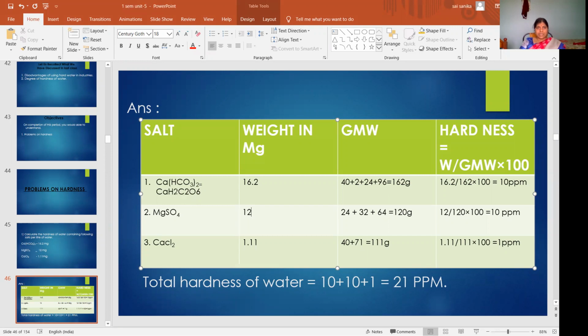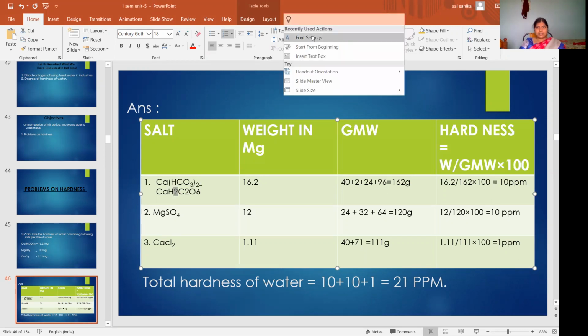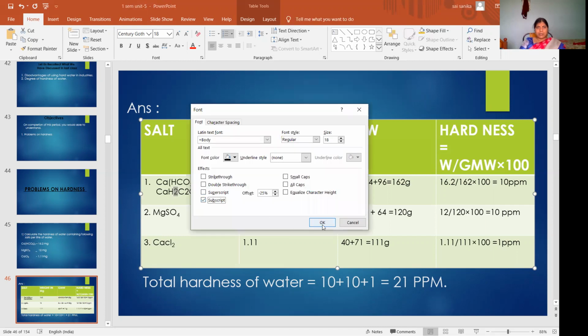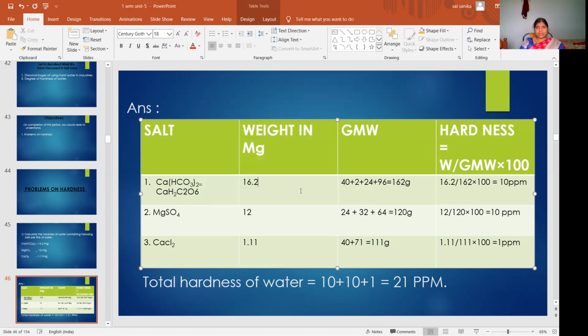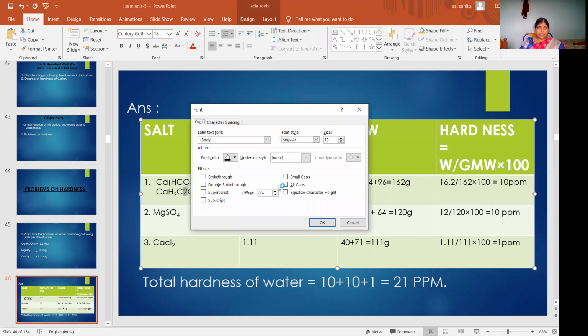CaH2C2O6. That means one calcium, two hydrogens and two carbons. And how many oxygens? 6 oxygens. So one calcium is 40, plus 2 hydrogens, 2 into 1. Then 6 oxygens, 6 into 16. So what is the answer?